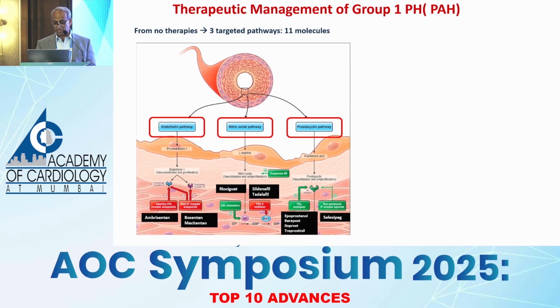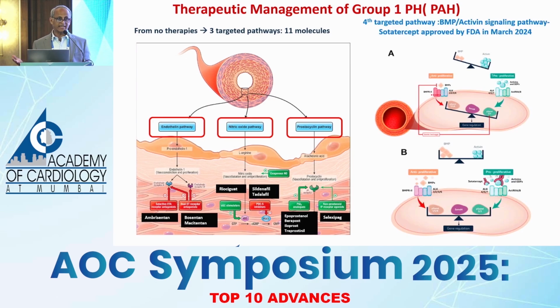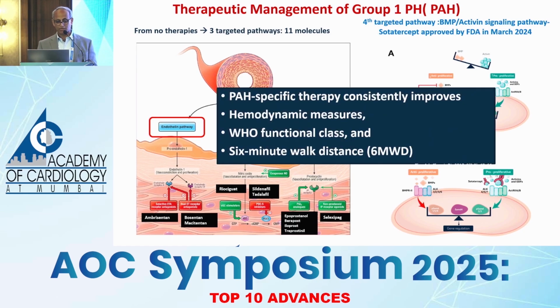Then there is a 4th targeted pathway which should become available to us next year, sotatercept. Sotatercept is, we all know, so this disease, PH, is characterized by what? Remodeling, a proliferative remodeling of the small arterioles and progressive luminal narrowing. And this drug acts on the BMP activin signaling pathway, sotatercept. So we have 12 molecules today.